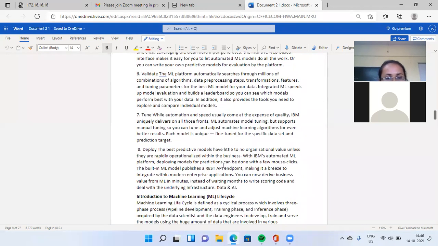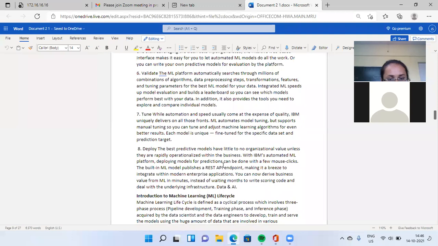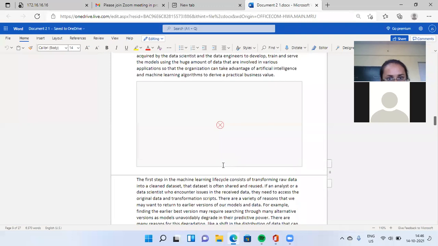After validation, you have to select one of two options: tune or deploy.